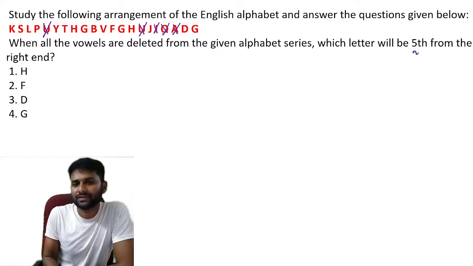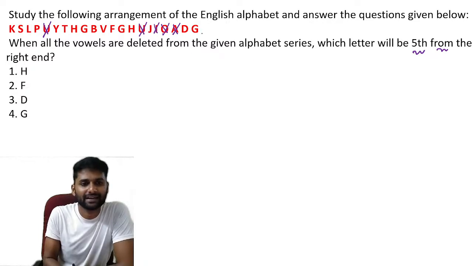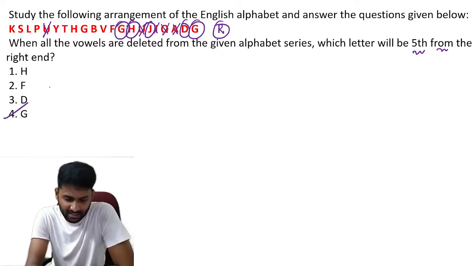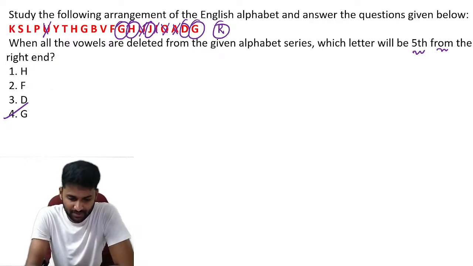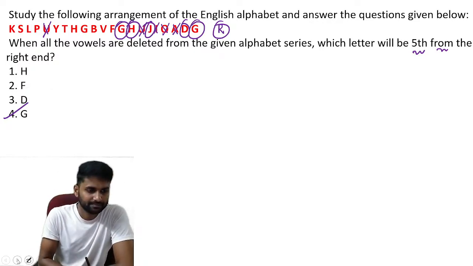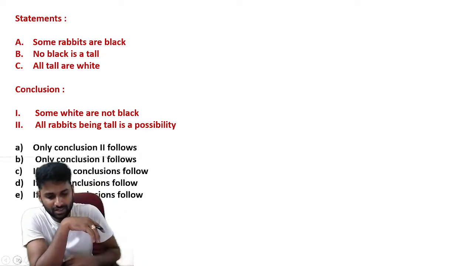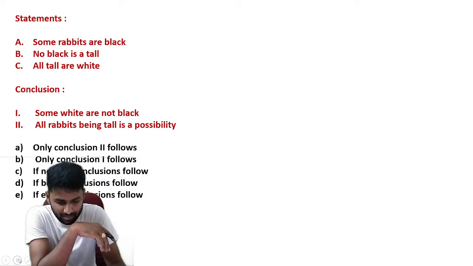Now you have to identify which one is fifth from the right end. So we know this is the right end. Fifth letter: one, two, three, four, five. So the answer G is correct. It is exactly the fifth letter from the right end position. Let's see one more question from logical deductions, meaning it's a syllogism concept.